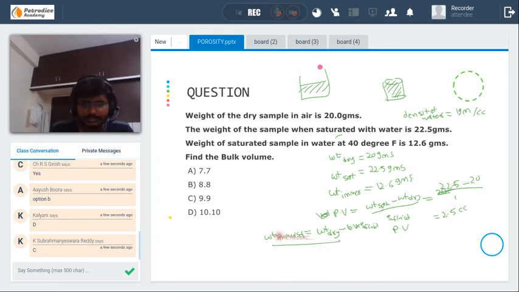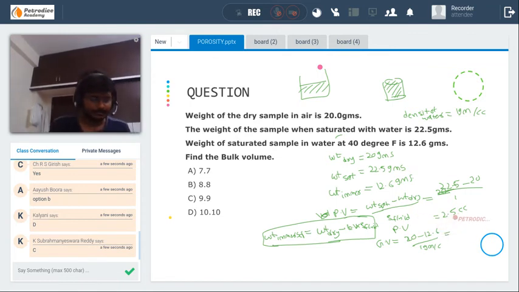Using this formula, grain volume is equal to 20 minus 12.6 divided by 1 gram per cc, as it has already been dissolved in water. Go through the process. 20 minus 12.6 divided by 1, it is 7.4.